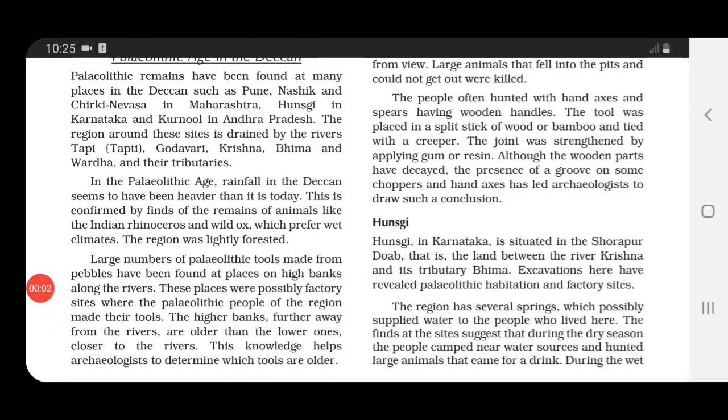Now, in the next para, what they are discussing is, children, a large number of Paleolithic tools have been found at places on high banks along the rivers, which were made from pebbles. And these places were possibly the factory sites. You remember the term we discussed earlier, factory sites, right? Where the Paleolithic people made the tools.